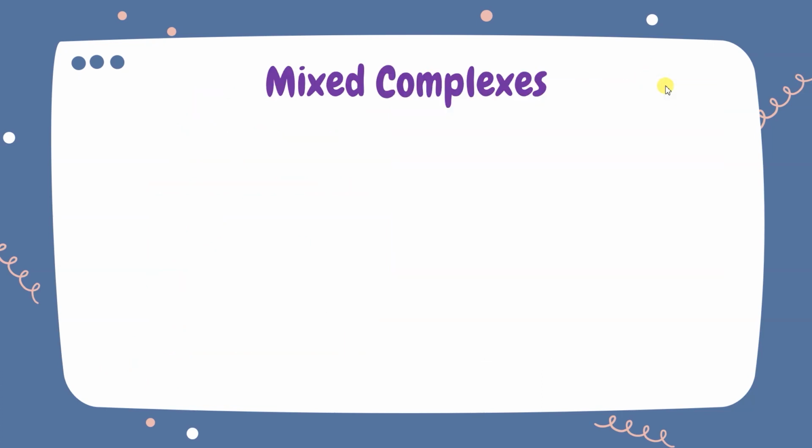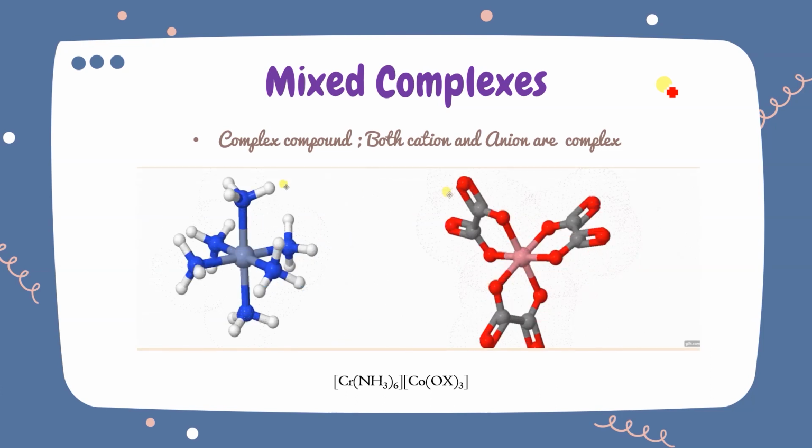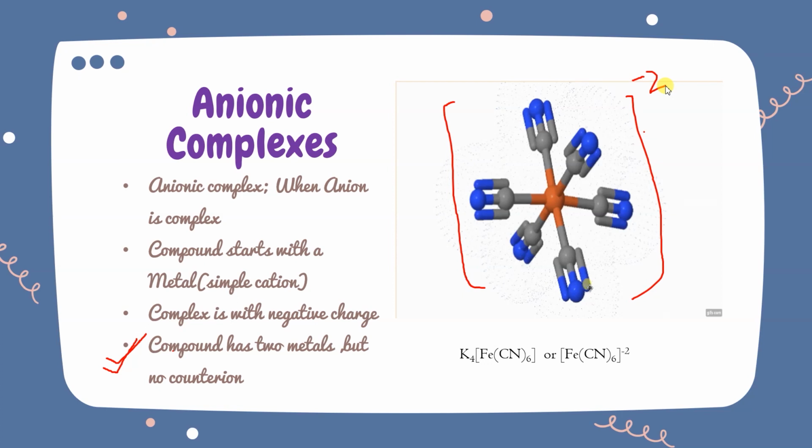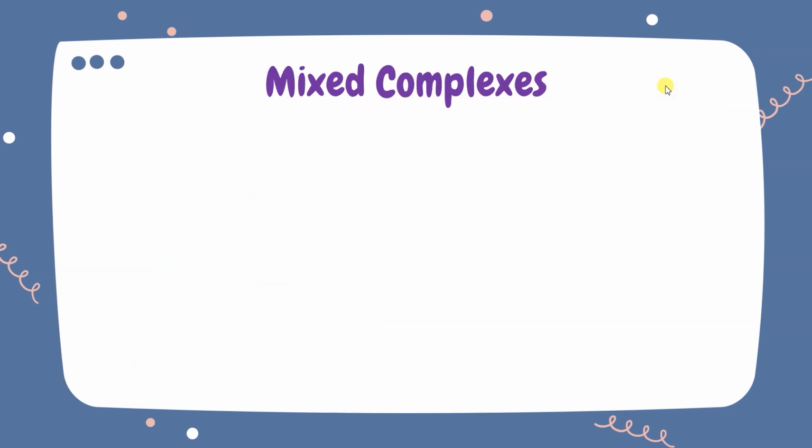Now the mixed complex. We have done the cationic complex, and the anionic complex. Now the next is the mixed complex.